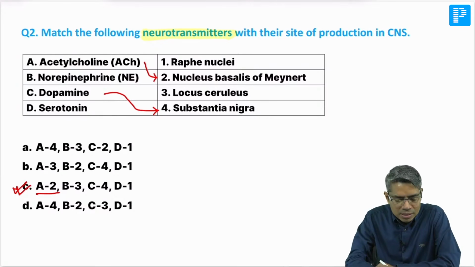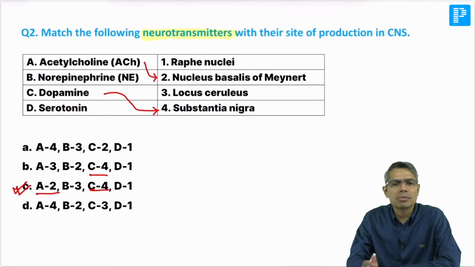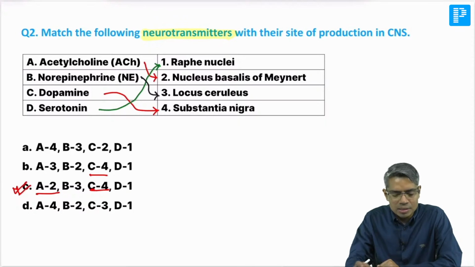Even if you know only one thing, the answer is done. Even if you know at least dopamine with substantia nigra, you can exclude C4, and either B or C will be the answer. So go in this fashion: first connect whatever you know. Then serotonin means raphe nucleus of the magnus, and norepinephrine means locus coeruleus. If you connect all of them, your answer will easily be done.